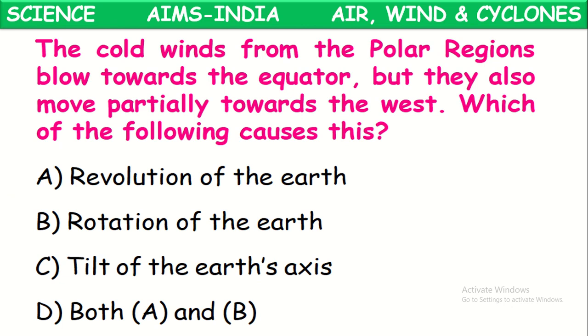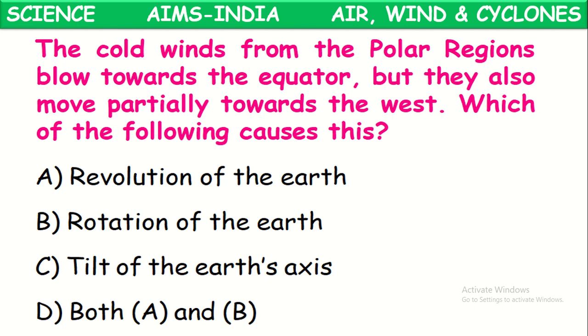Next one. The cold winds from the polar regions blow towards the equator, but they also move partially towards the west. Which of the following causes this? Actually, cold winds from polar regions blow towards the equator because at the equator air pressure will be decreased because of the hot sun. The temperature at the polar regions is still low, so their air pressure will be greater.